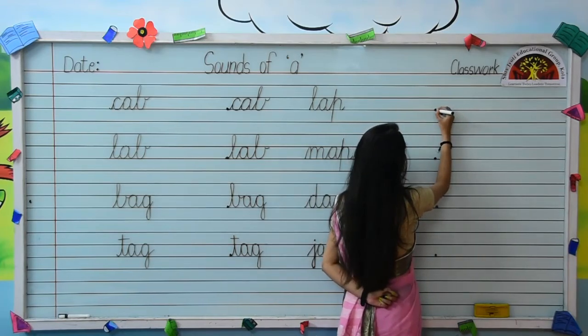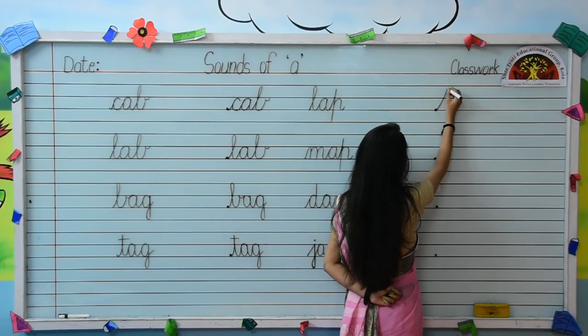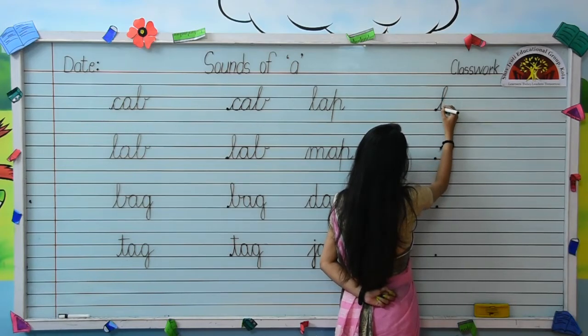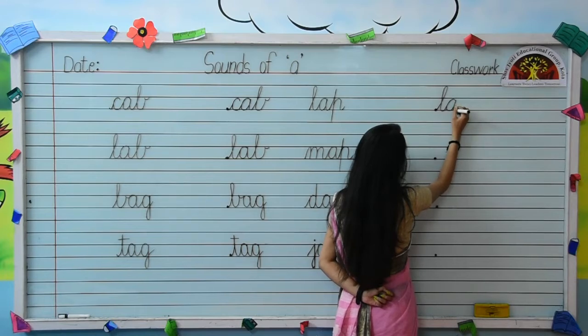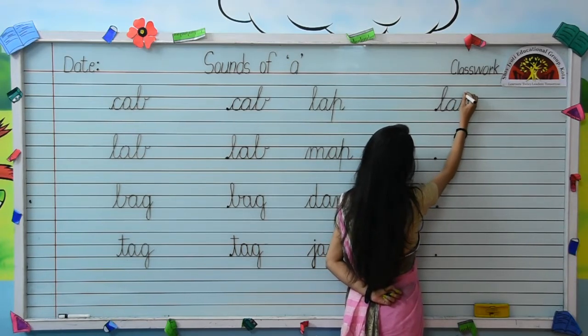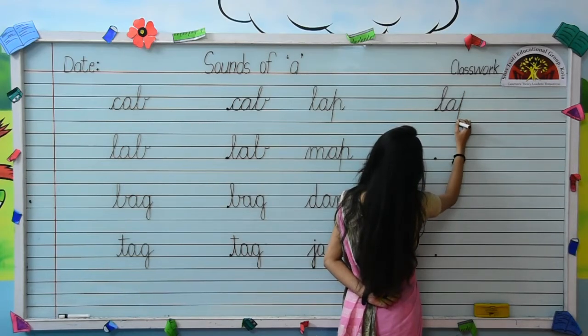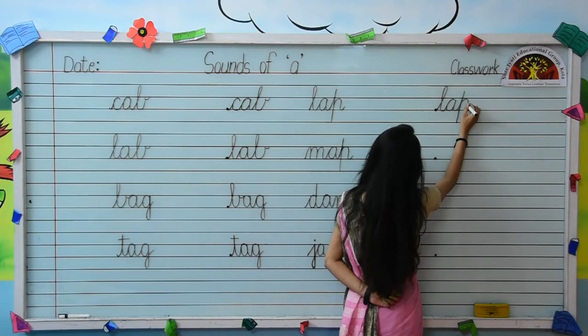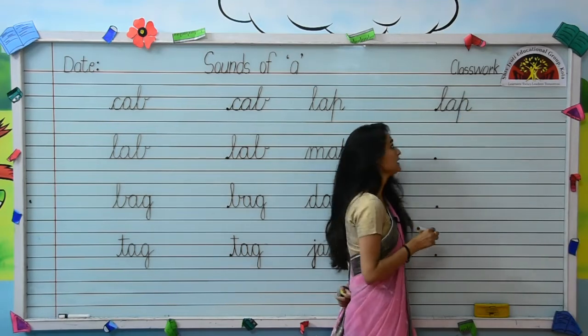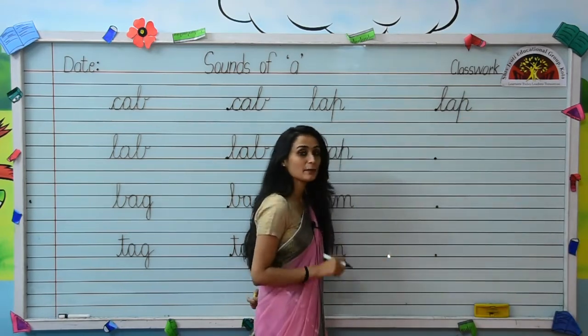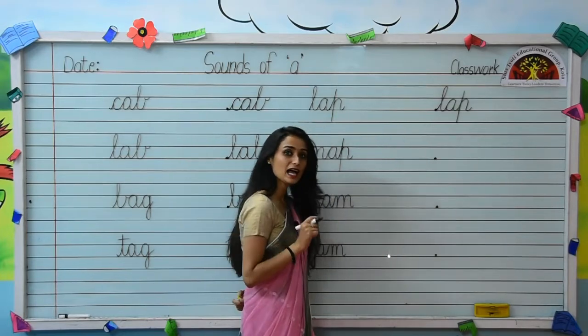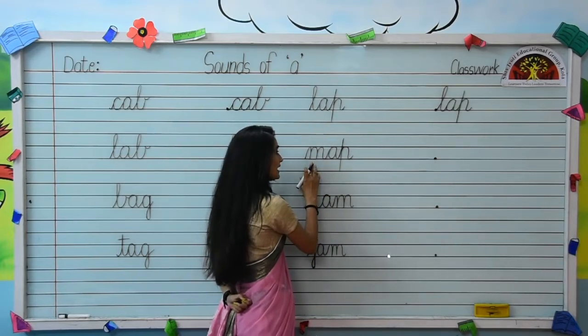Put your pencil on the dot, write small cursive letter L. Then with the end point of letter L, write small cursive letter A like this. With the letter A joining, we will write letter P like this. Okay, kids, write very neatly. L-A-P, lap. Come on, the next word.